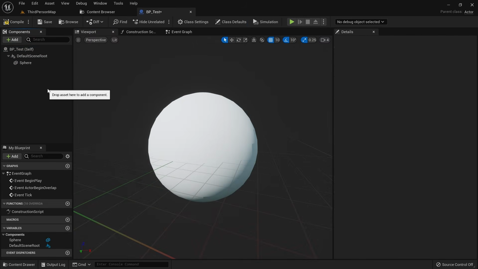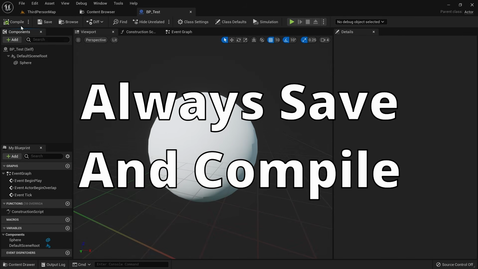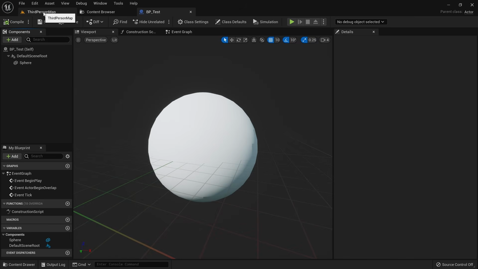We now want to see what our blueprint looks like in the game world, so let's save and compile. Go back to the Third Person Map tab and open up the content drawer.